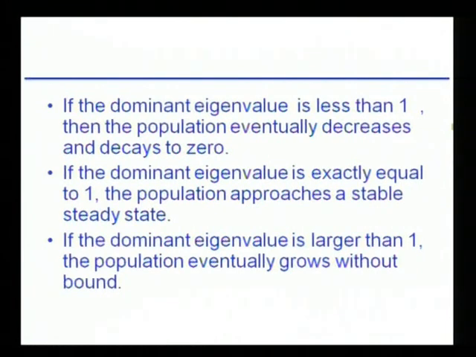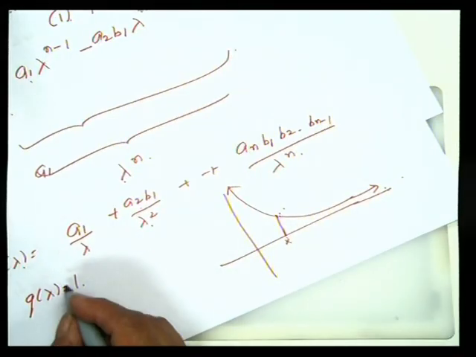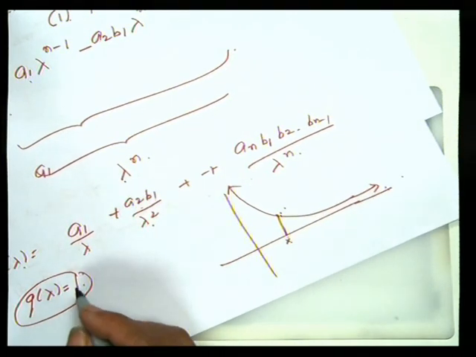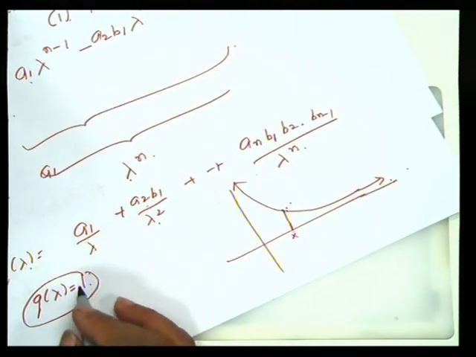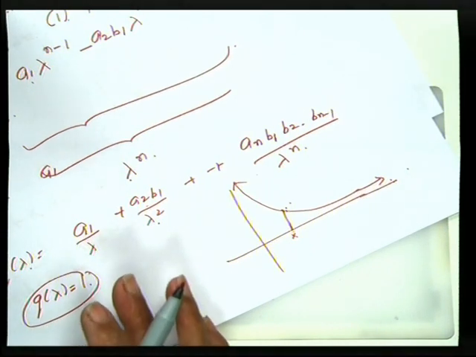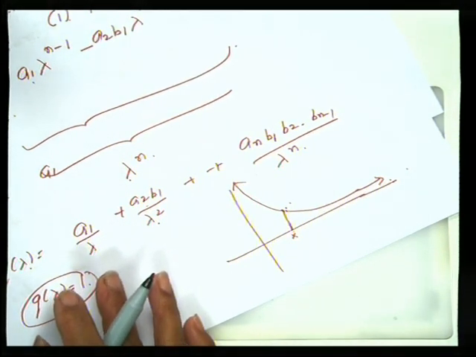The function looks like this. As lambda tends to 0, q lambda tends to infinity. As lambda tends to infinity, q lambda tends to 0. So this is the graph of the function, and since it is strictly increasing, there is exactly one point at which q lambda becomes 1, and that is the dominant eigenvalue. So in this manner we have proved that every Leslie matrix of a certain type has a unique dominant eigenvalue.